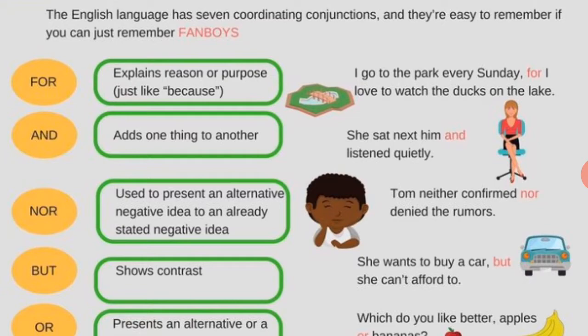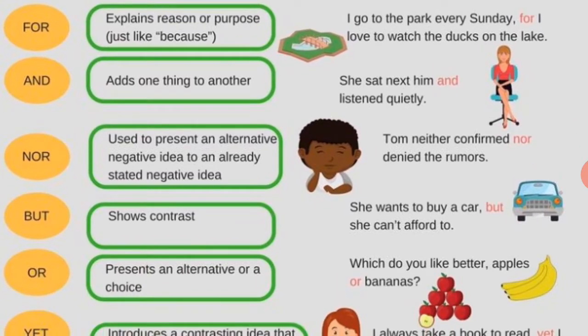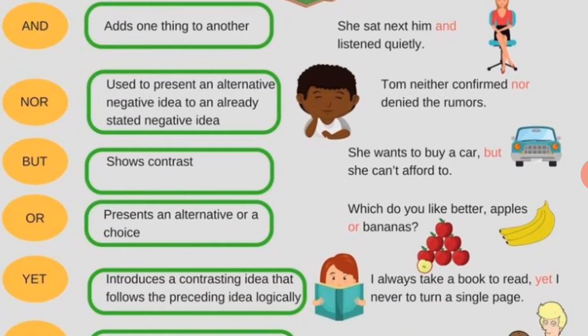But shows contrast: she wants to buy a car, but she can't afford to. Or presents an alternative or a choice: which do you like better, apples or bananas? Here you can see the choice or alternative.